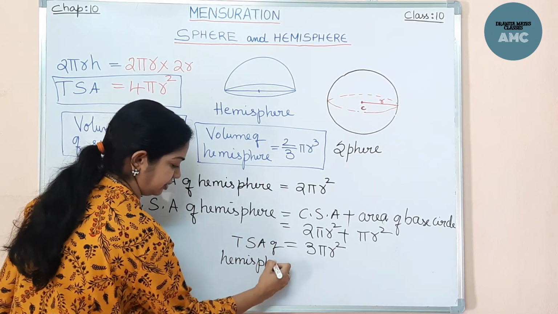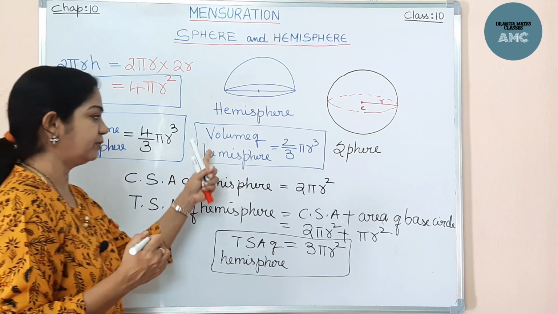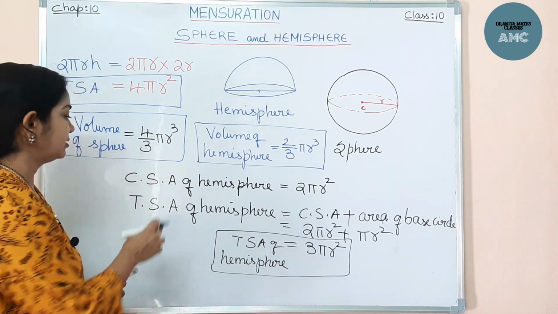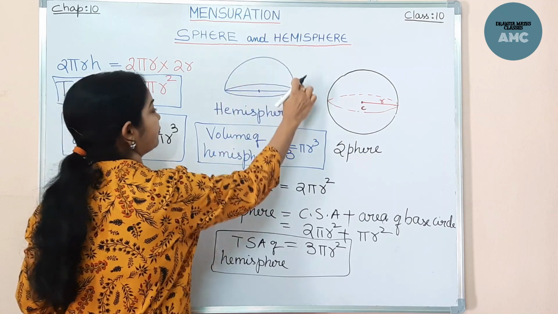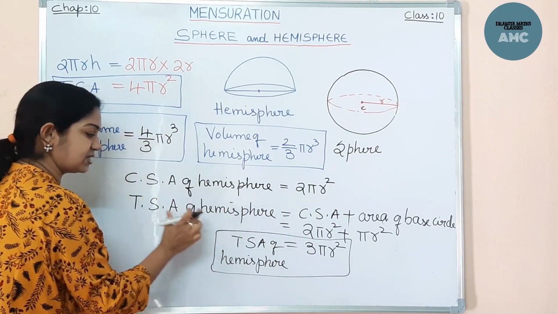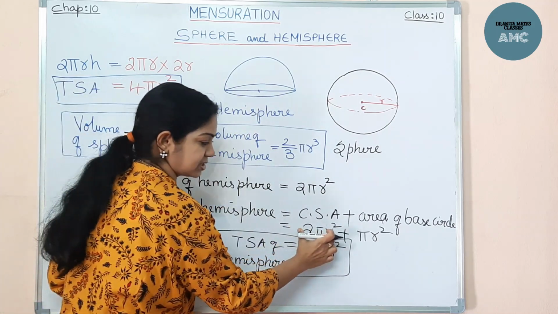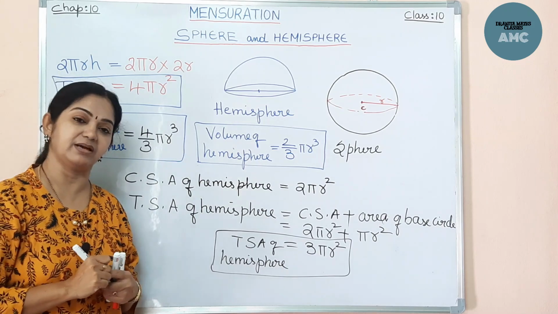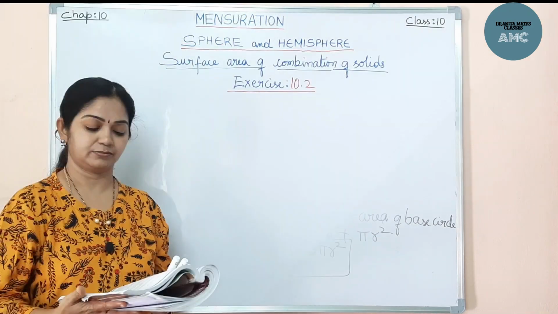So we found out the three formulae of the hemisphere. The volume of the hemisphere is half the volume of the sphere, 2 by 3 pi r cube, and the curved surface area of the hemisphere, just this curved surface, is exactly half of the curved surface area of the sphere, so it is 2 pi r square. Total surface area means the curved surface area as well as the circular base area, that is 2 pi r square plus pi r square, that comes to 3 pi r square. Now you got the concept of the sphere and the hemisphere. We will quickly start the exercise based on the concept, right?